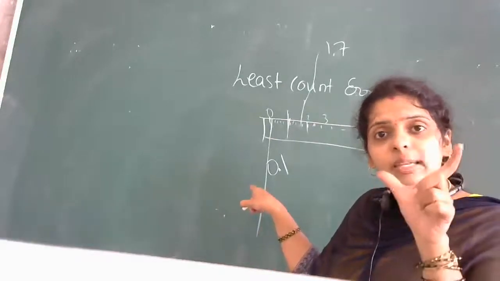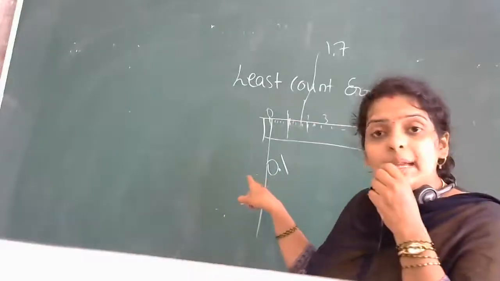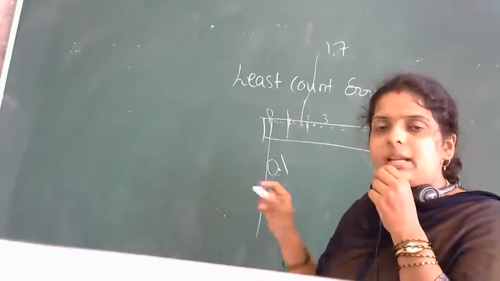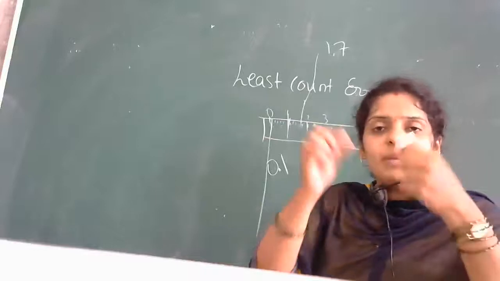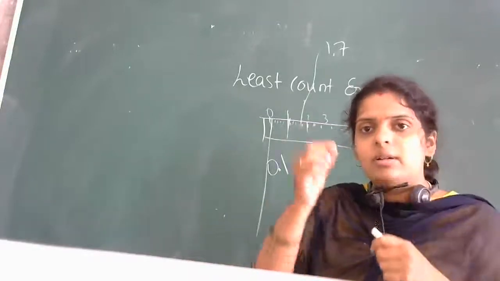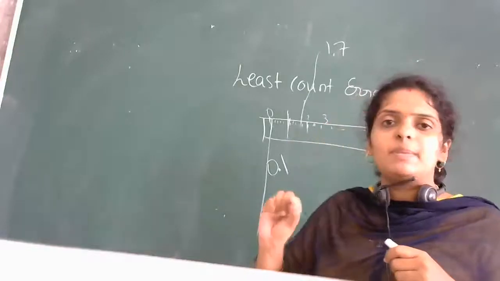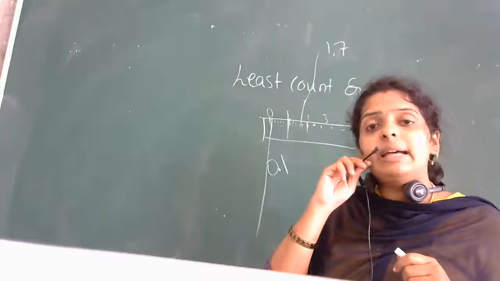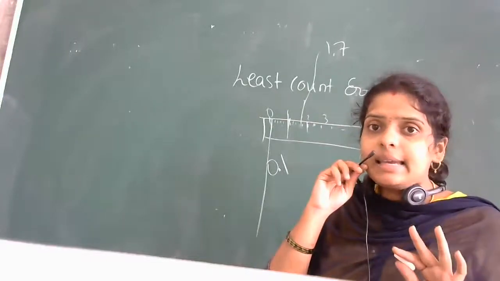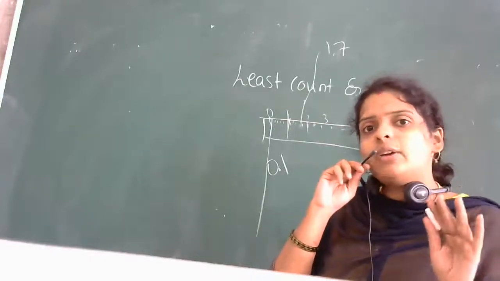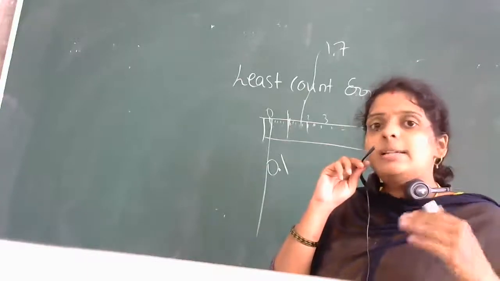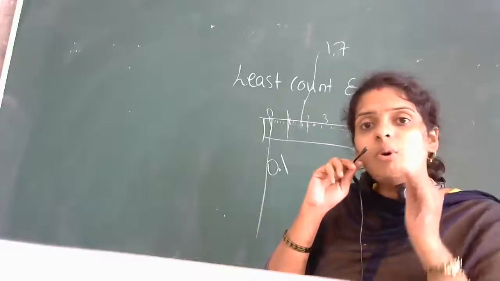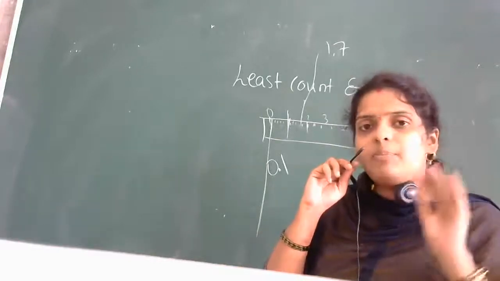So by using your scale, you can do the measurement starting from 0.1. Suppose this is a chalk. If I cut this chalk into a small piece of 0.1 centimeter, you can measure it with the help of your regular scale. If the reading is less than that, you cannot calculate it. So that is only our vernier caliper instrument which will help you to do such a small measurement also. So that point we will see later.